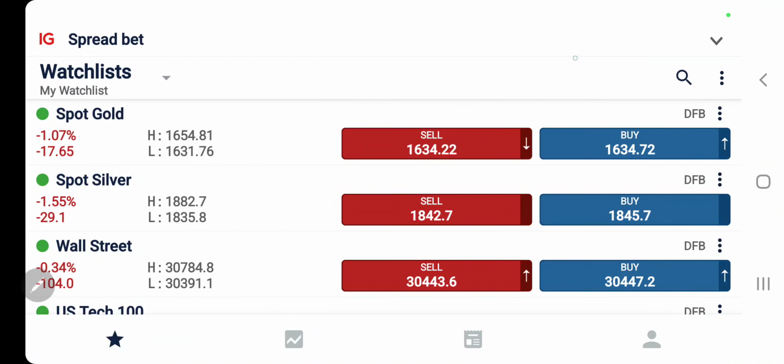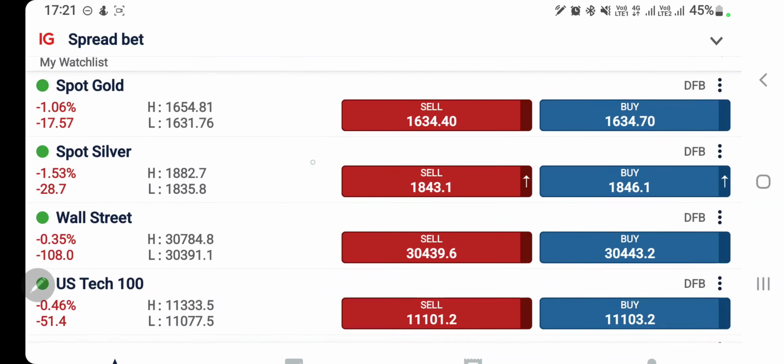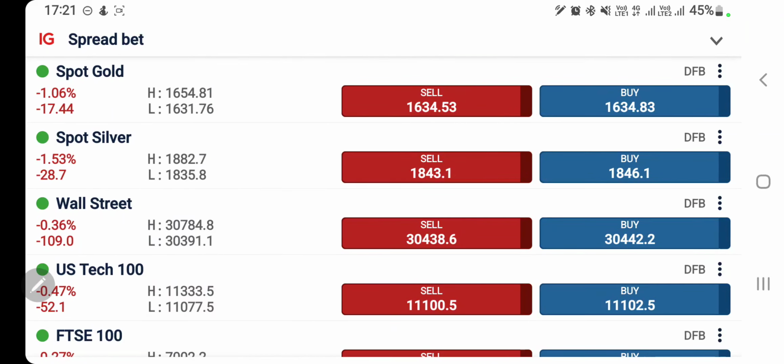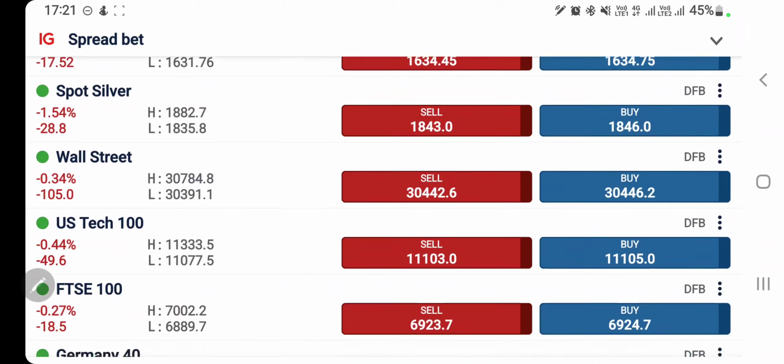In the morning analysis for gold, I talked about 1645 levels, and below which you can remain short. You can expect 1640, and below that it may crash strongly till towards 1632 levels, and precisely it has achieved the same levels. And in fact, there is a lot of downside still available, but let's see how it behaves here. Likewise, US30 also failed to breach past the highs and dropped significantly till towards 3400.